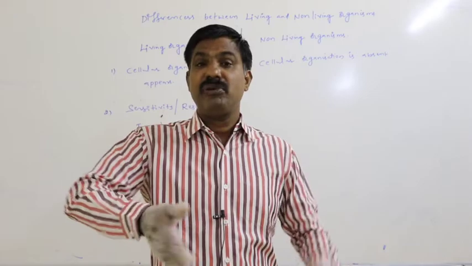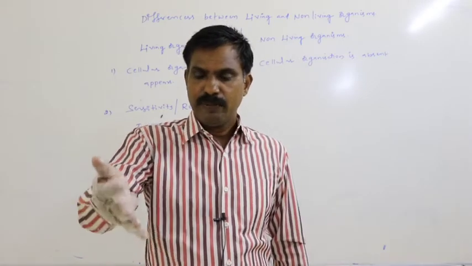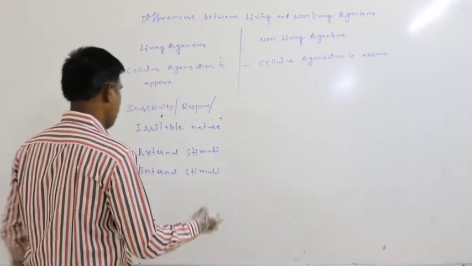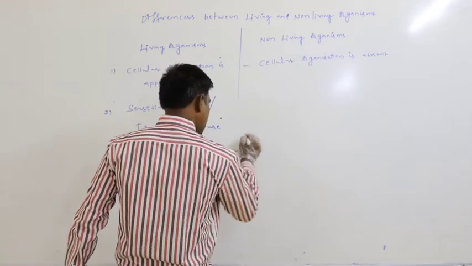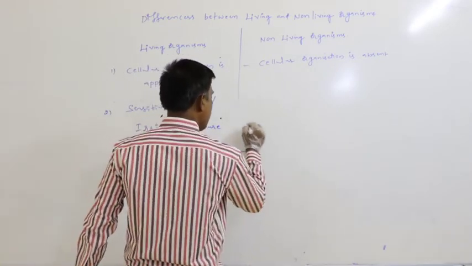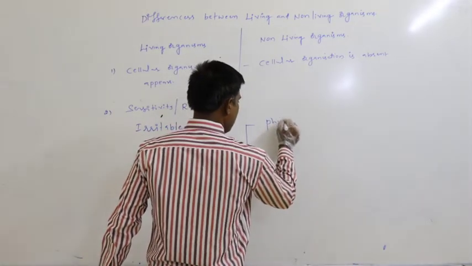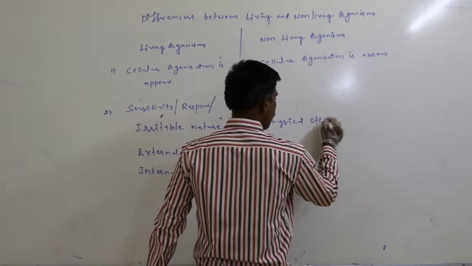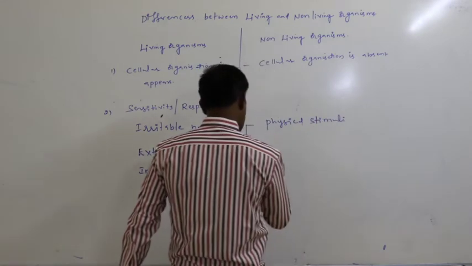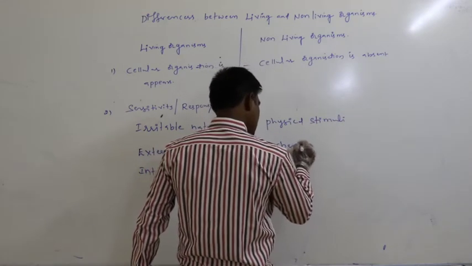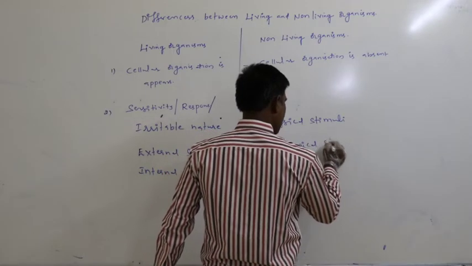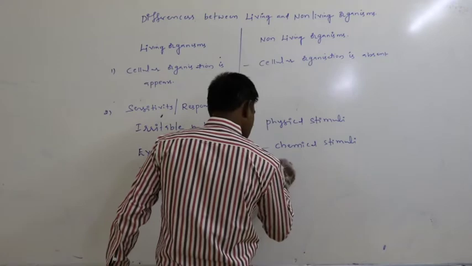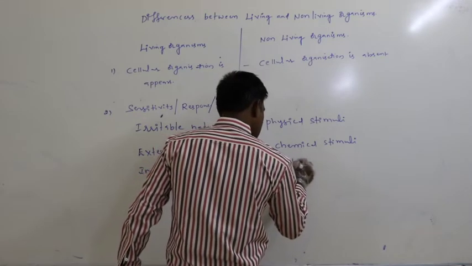External stimuli may be physical, may be chemical, may be biological. External stimuli may be physical stimuli, chemical stimuli, or biological stimuli.